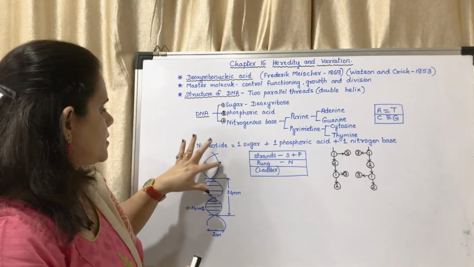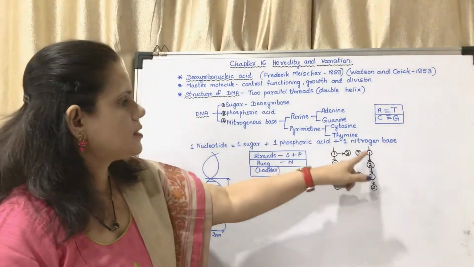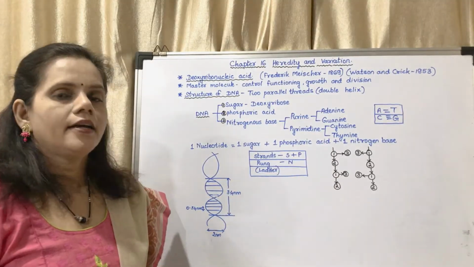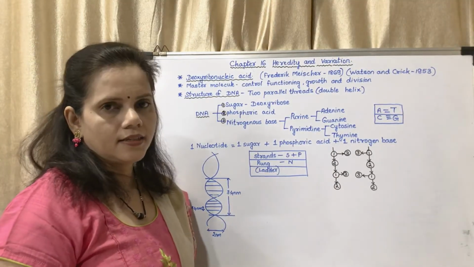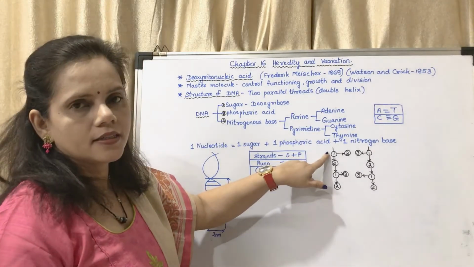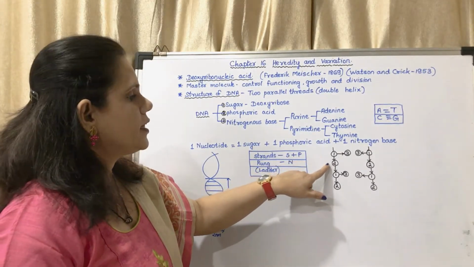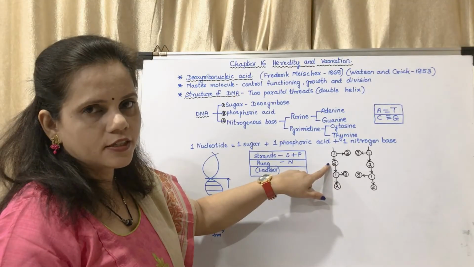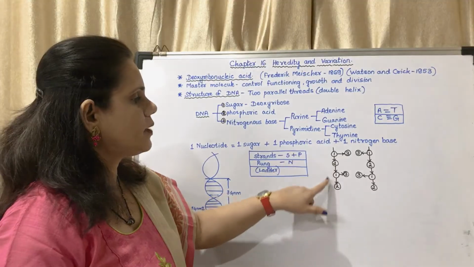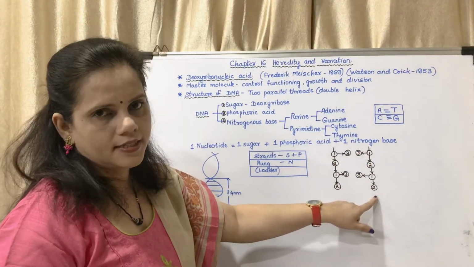that means this strand is on this side and another strand, I have straightened it. If you see a single strand, you may see first there is a sugar molecule, then there is a phosphoric acid molecule, sugar molecule, phosphoric acid molecule. This is one strand, this is another strand.